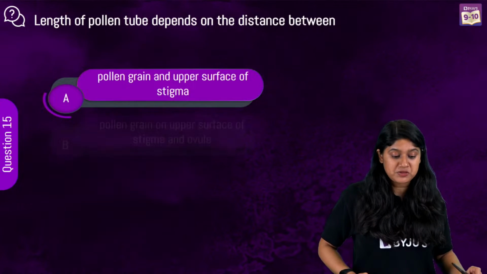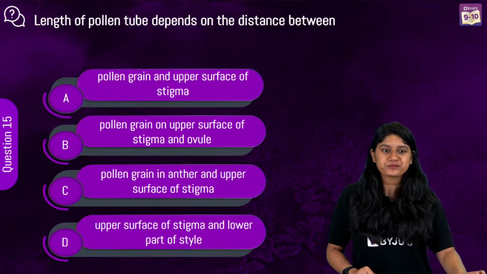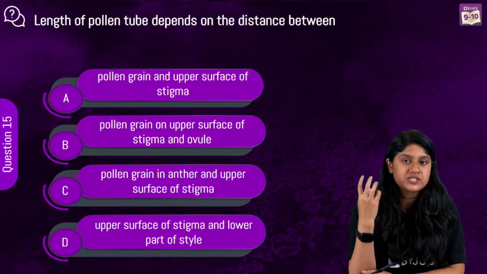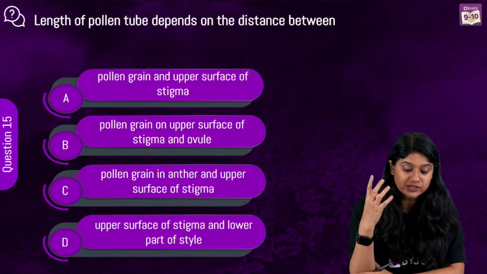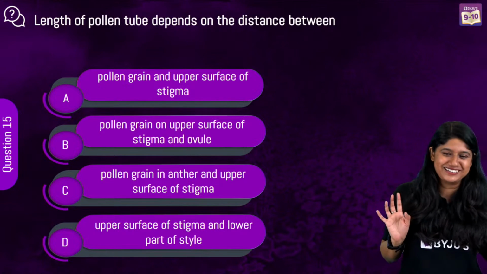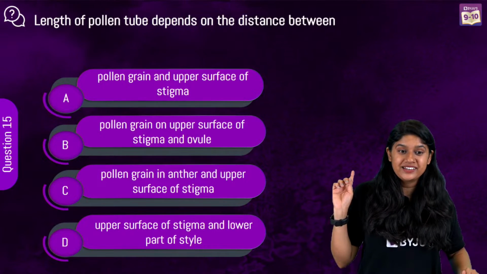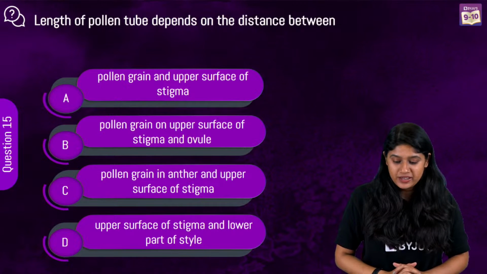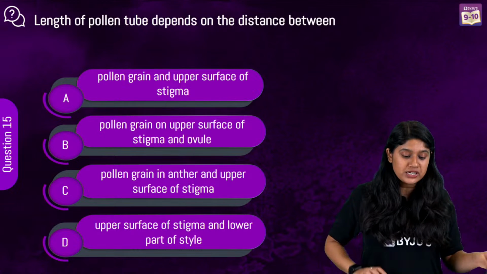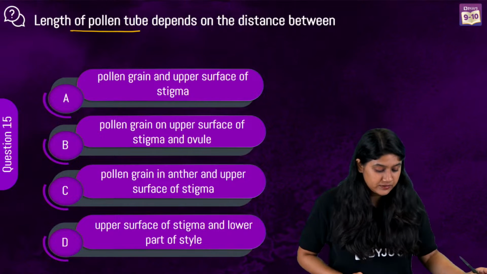Okay. Let's see question number 15. Length of a pollen tube depends on the distance between... Now this I'm telling you is a trickier question. Length of a pollen tube, which is there in the style, depends on the distance between what? Oh, I think by mistake I gave you the correct answer. It's okay, Yash, but I hope that now you have read it. And now you know. Very good, Abhay. I can see. Is B the correct answer? Read it again. We're talking about the length of the pollen tube. Depends on the distance between what?